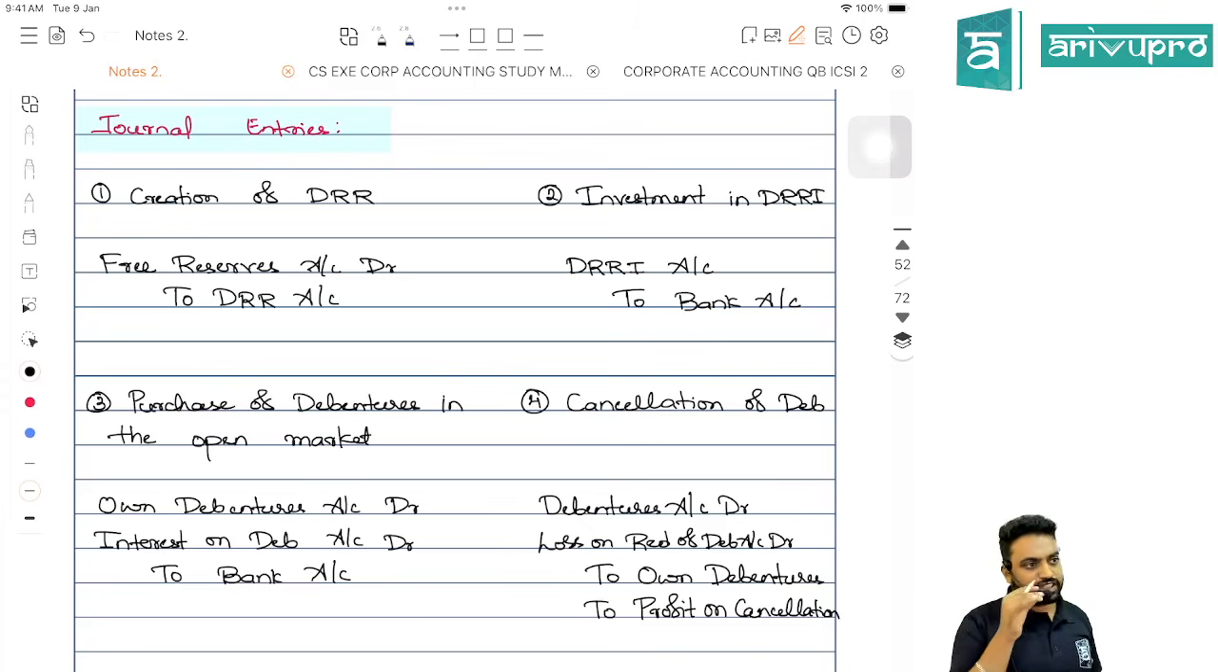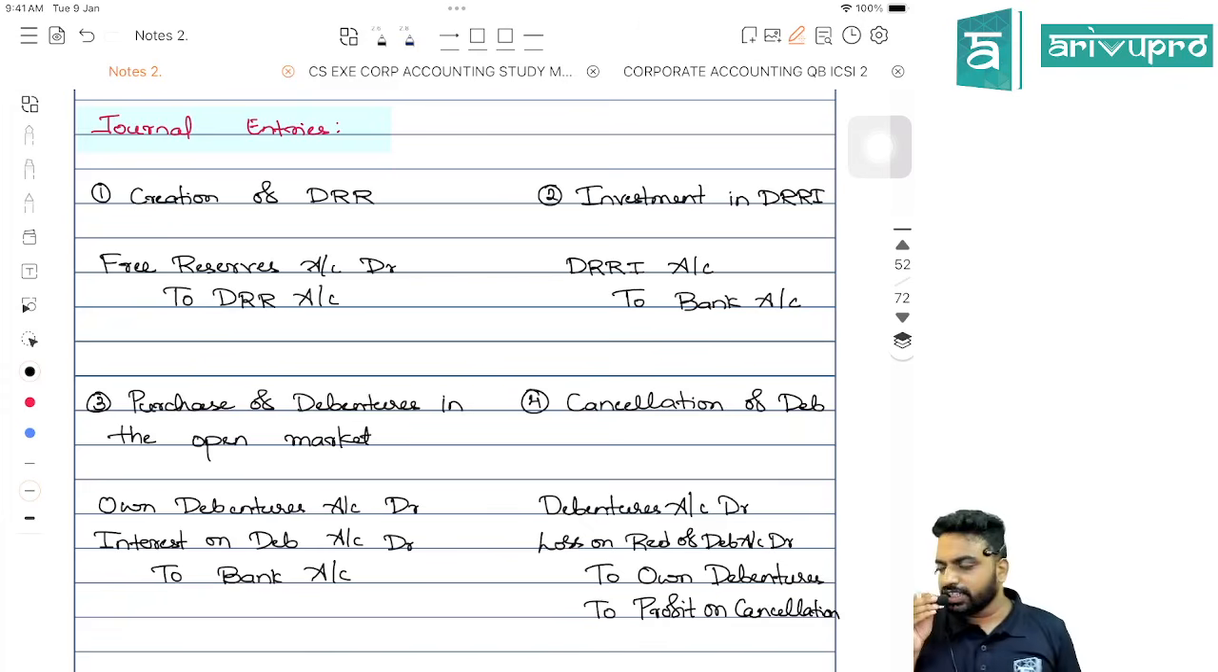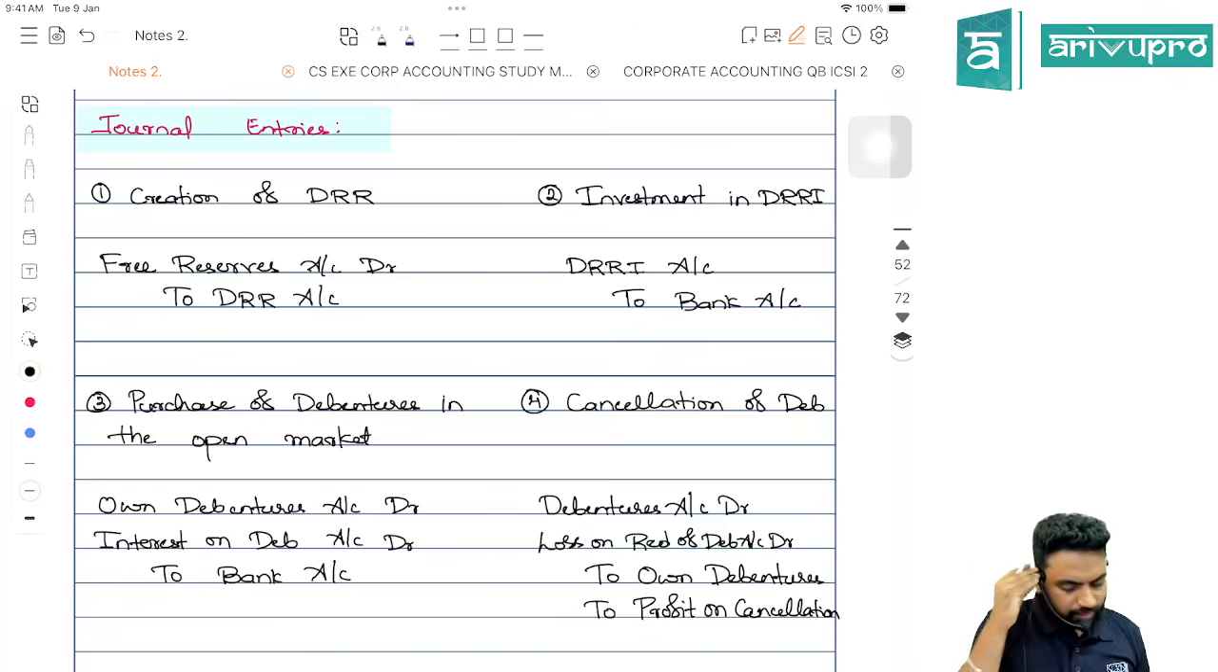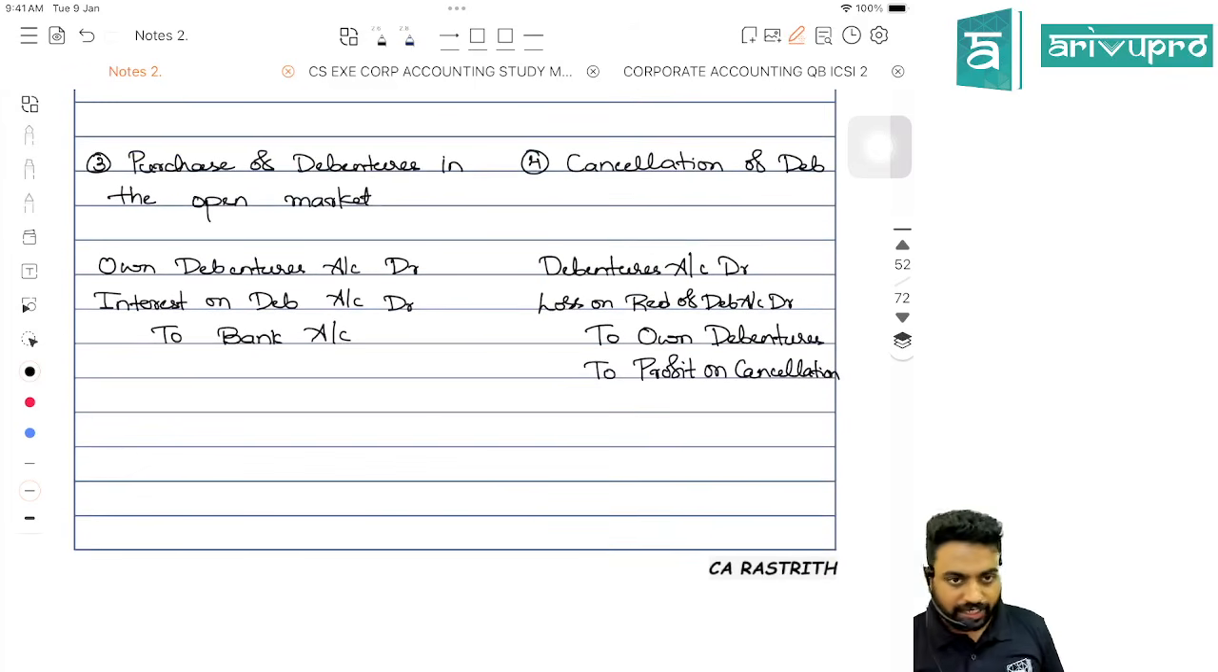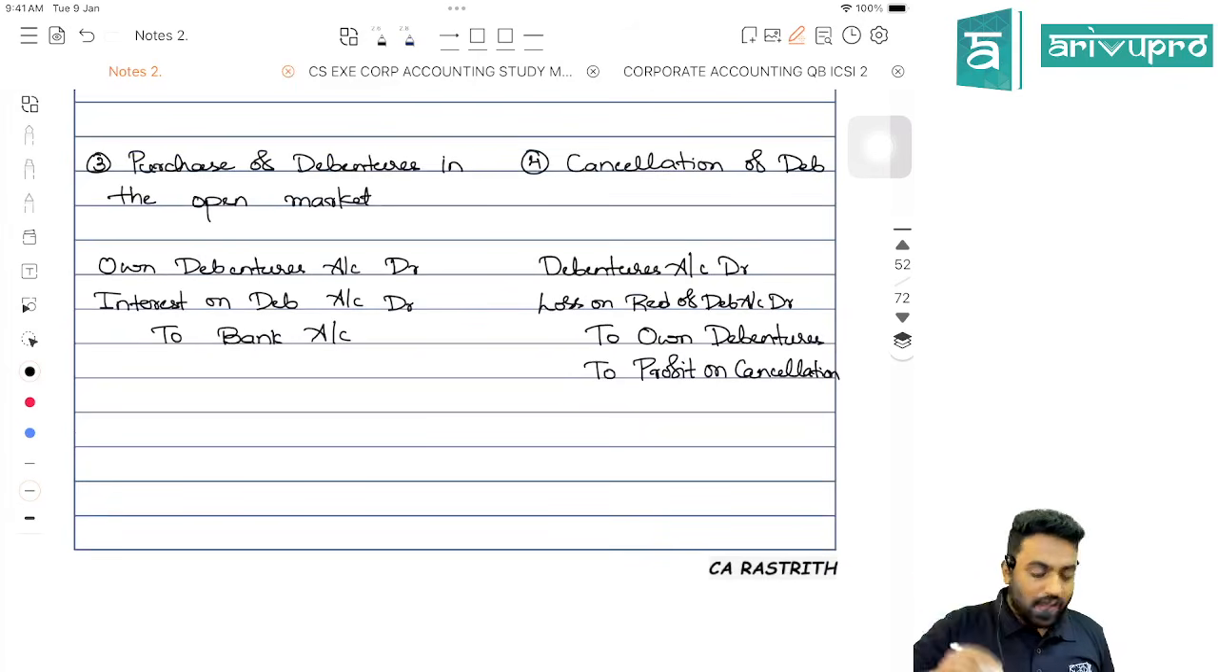If at all you invest, it is the normal investment entry, investment account debit to bank, but here we call the investment DRRI. If at all you purchase from the open market, as I already told, cost will be treated as an asset, cost of acquisition, the cost of debenture, 105 in our example.